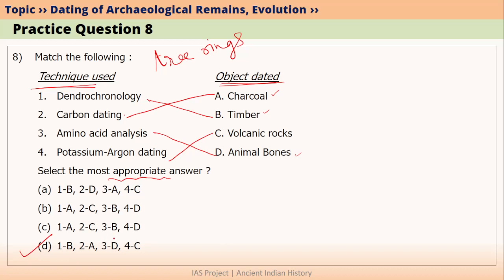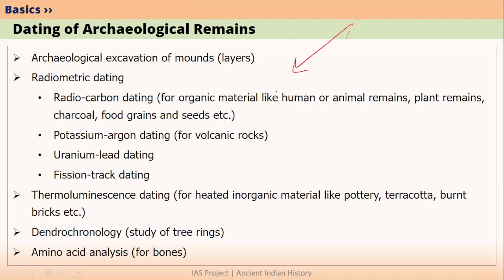You can do this question by elimination method also. We have seen here amino acid analysis is used for animal bones. So 3 should be D. 3A is false, 3B is false, 3C is false. So 3D is correct. You can use elimination techniques on many questions during the actual UPSC Prelims exam. We will discuss elimination technique in detail later. So the explanation for the question is here. Potassium argon dating is used for volcanic rocks, amino acid analysis is used for bones, dendrochronology for tree rings including timber. Obviously, radiocarbon dating can be used for charcoal.